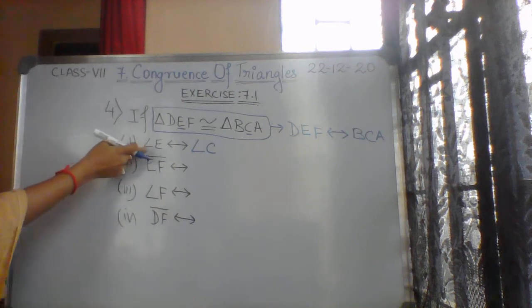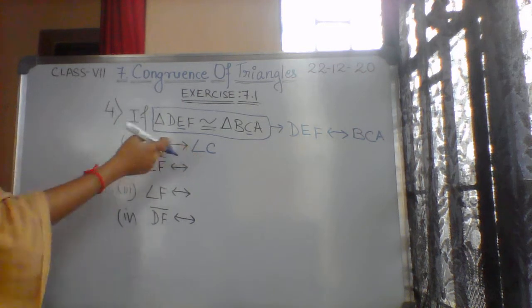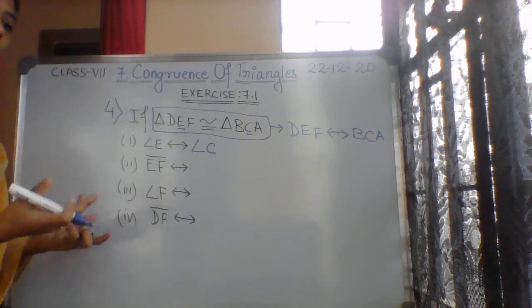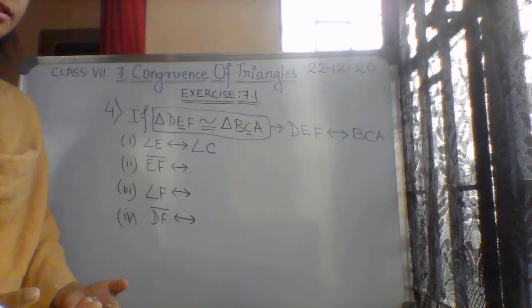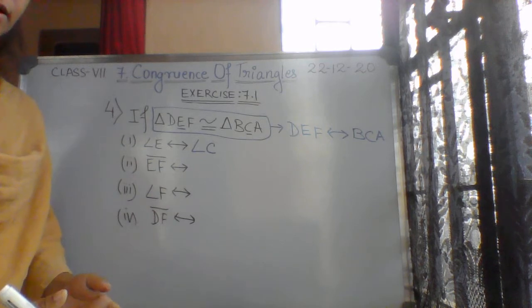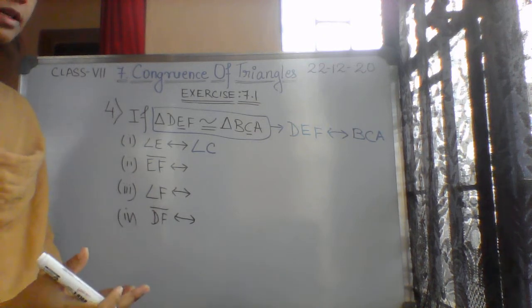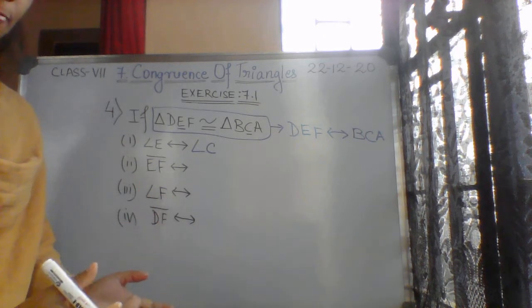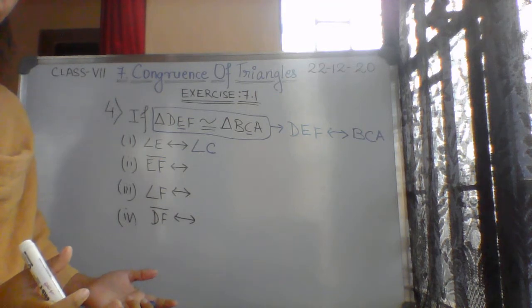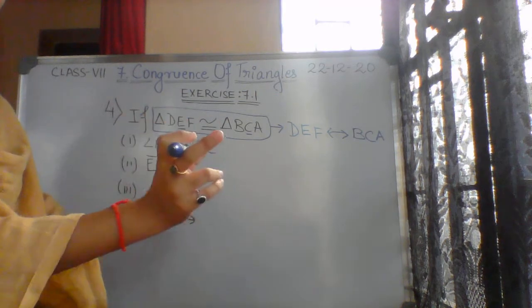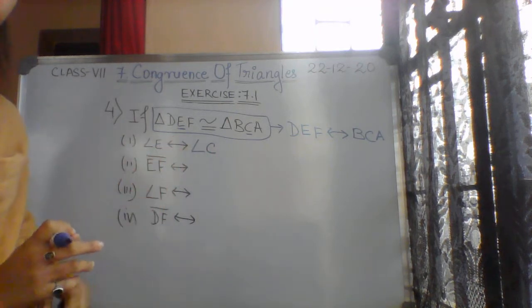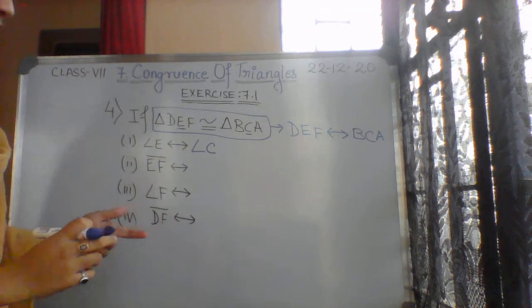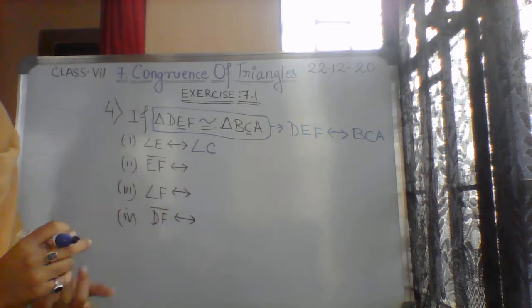Since here we are considering angle, here also we have to write angle, because angle corresponds to angle. There is correspondence between side and side. We cannot find correspondence between side and angle because both are different things. One angle means the other is also an angle. One side means the other is also a side.